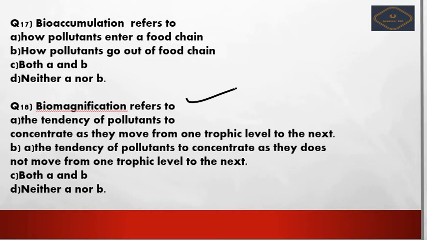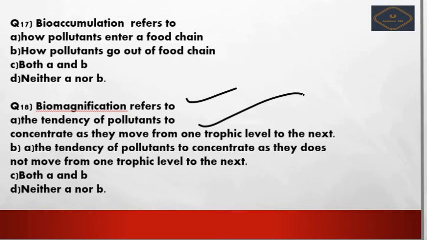So they do not move from one trophic level to the next trophic level. Next, option C is both A and B are correct. Option D is neither of them is correct. So in this 18th one, the tendency of the pollutants to concentrate as they move from one trophic level to the next is the correct answer.